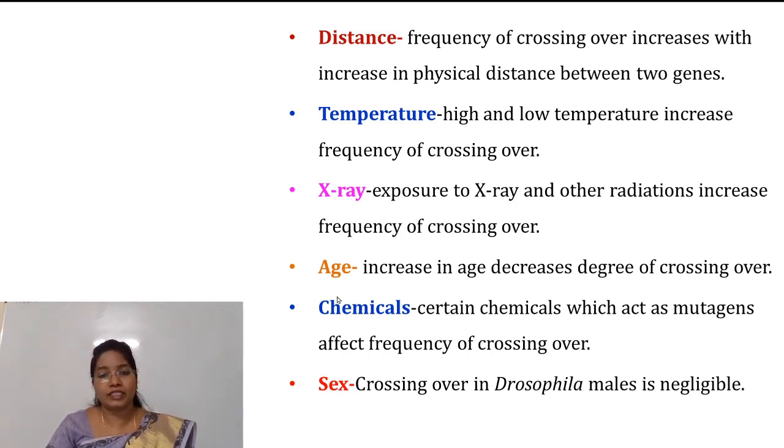Next factor is the age factor. Increase in age decreases the degree of crossing over. So it is an inverse proportion. Next factor is chemicals. Certain chemicals which act as mutagens also affect the frequency of crossing over. Okay, and the last factor is sex. Crossing over in Drosophila males is negligible, so it is more common in females. So these are certain factors affecting crossing over.